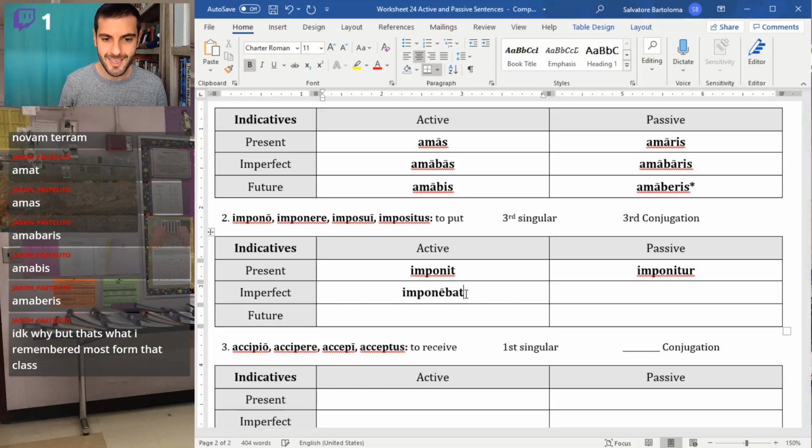Imperfect, imponebat, imponebatur. And then future, don't give me Bobby Boo. That will make me, I'll say sad. Let's go with sad. Imponet and imponetur. We use the E for future for third conjugation. So I in the present, E in the future. I will probably utter that more times than I care to think about in my life. But I in the present, E in the future.